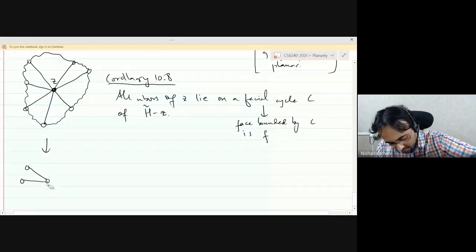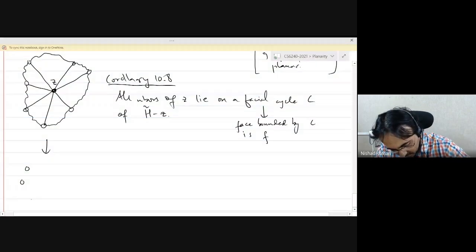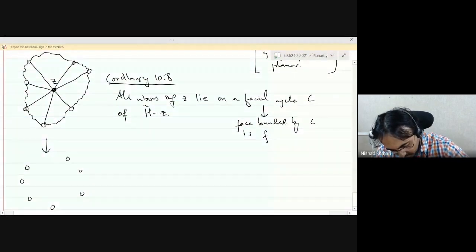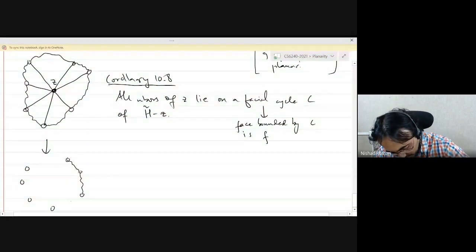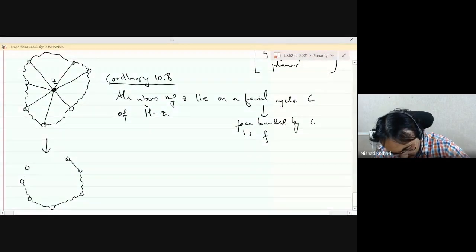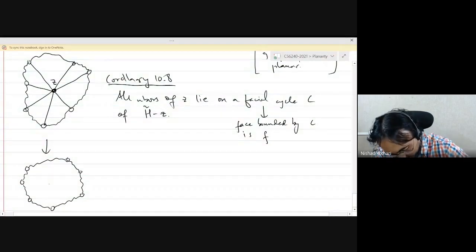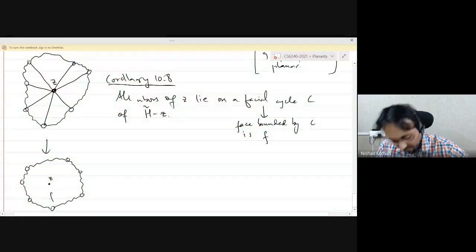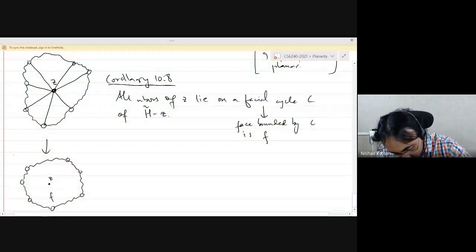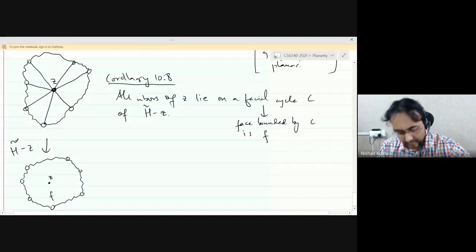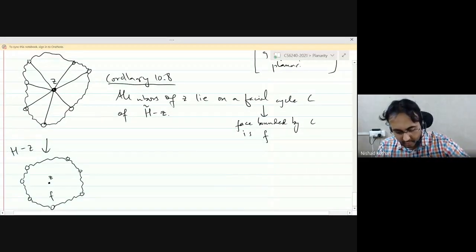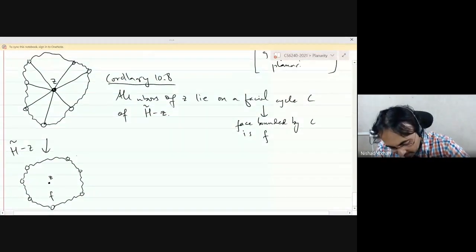Or maybe I shouldn't draw these. Right, so this is basically the face F, and the vertex Z is a point here. Good. And this is our cycle C.